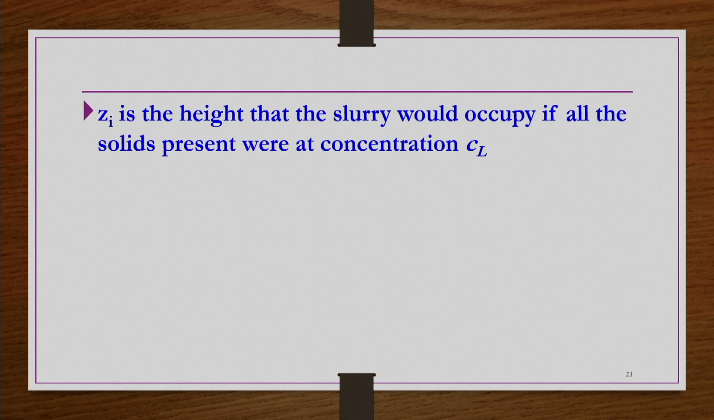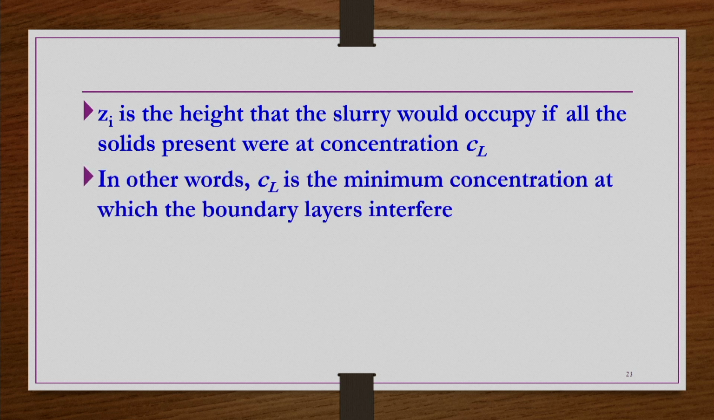What is Z I? Z I is the height the suspension would occupy if all the solids present were at concentration C L. In other words, C L is the minimum concentration at which the boundary layers interfere. So, boundary layers are interfering at Z I distance.